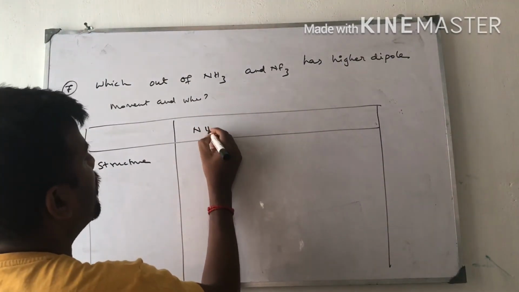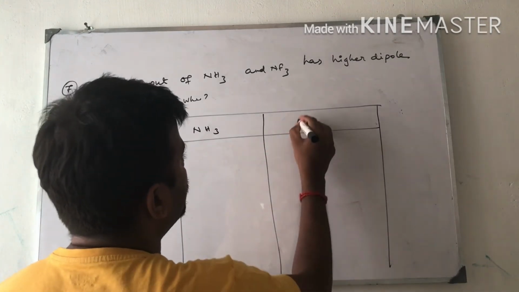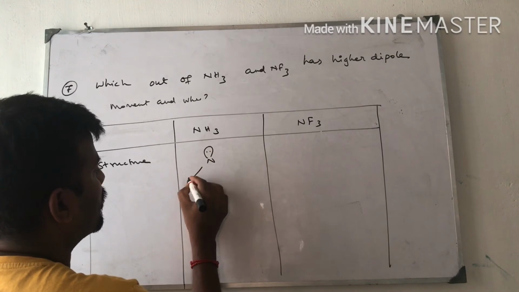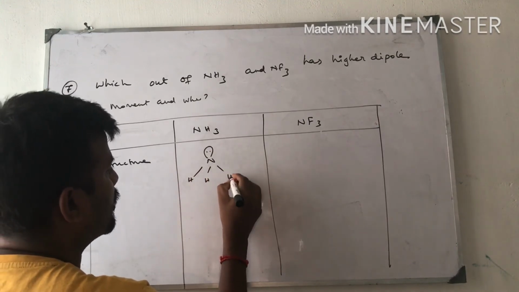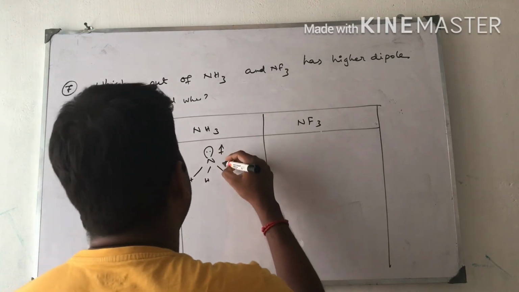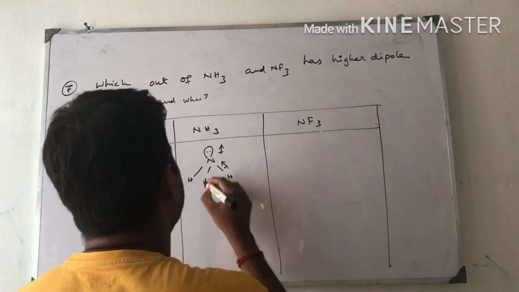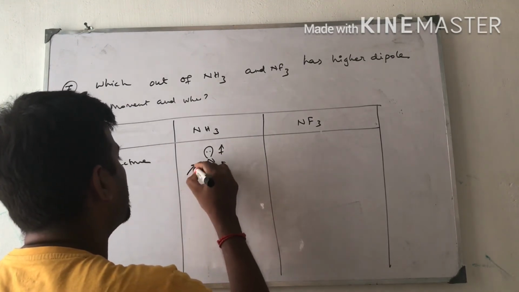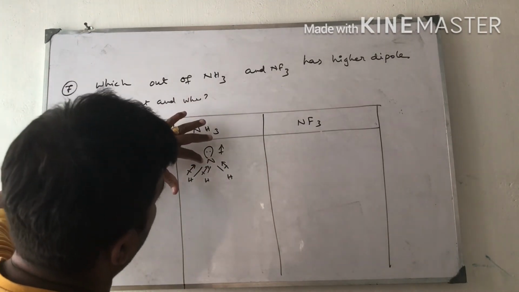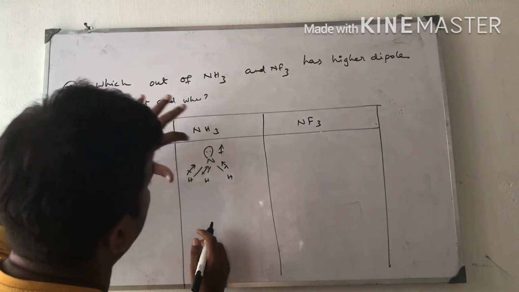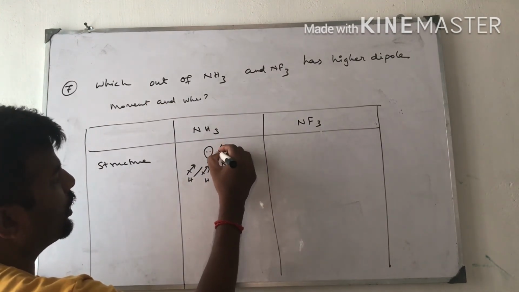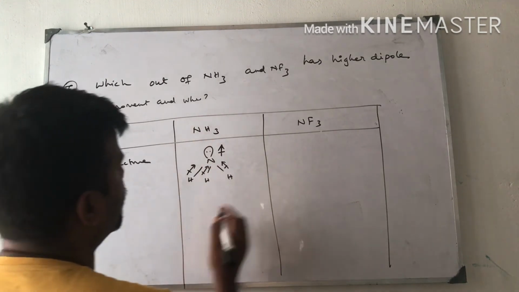The structure of ammonia and NF3: nitrogen, lone pair of electrons, hydrogen. The lone pair orbital is moving in this direction, nitrogen to lone pair, hydrogen to nitrogen, because the lone pair electrons are moving upward.